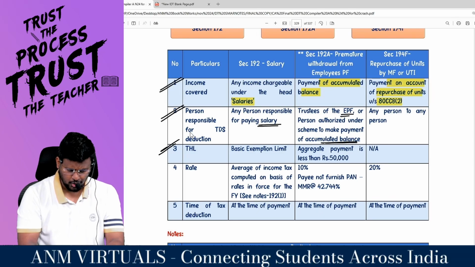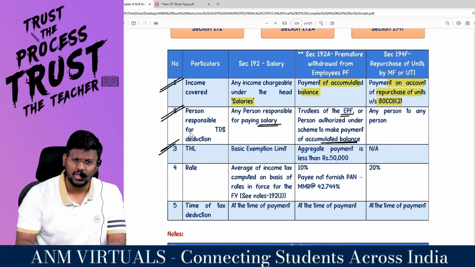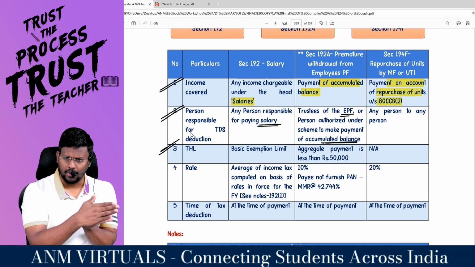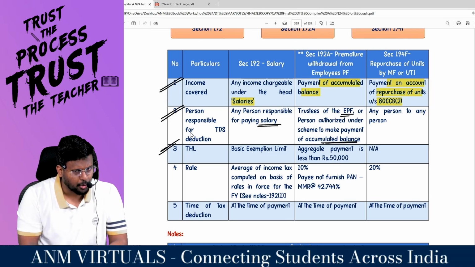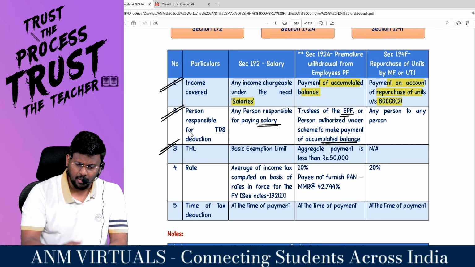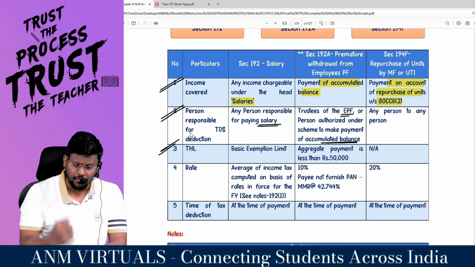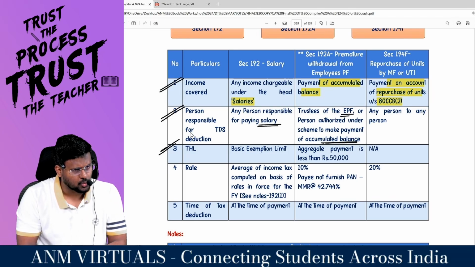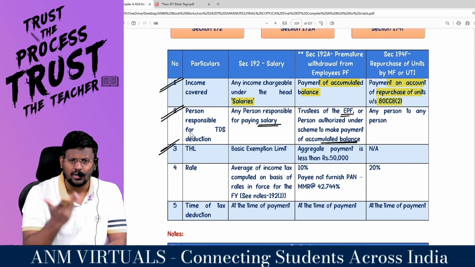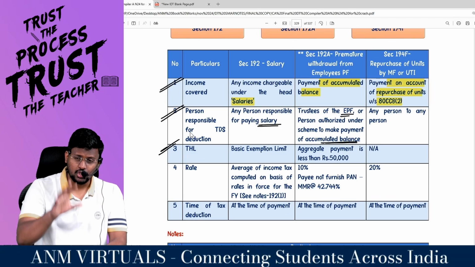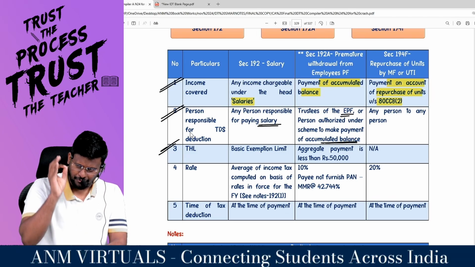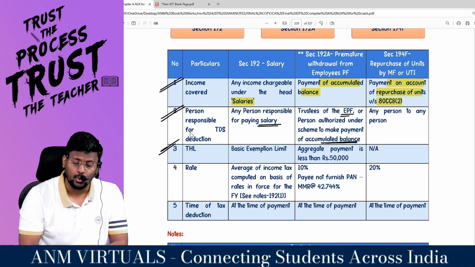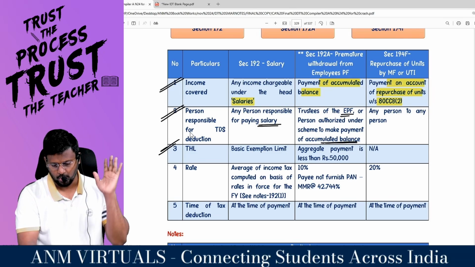Somewhat threshold limit. For salary, basic exemption limit is the threshold limit. If the total salary the employer is paying to the employee exceeds the threshold limit, then only the employer is liable to deduct TDS. Here, 192A, premature withdrawal from the employee's provident fund account. Aggregate payment is less than how much? 50,000. If it is less than 50,000, no need to deduct TDS. So the threshold limit is 50,000. Once it is 50,000 or above, the trustees of the EPF account is entitled to deduct TDS.